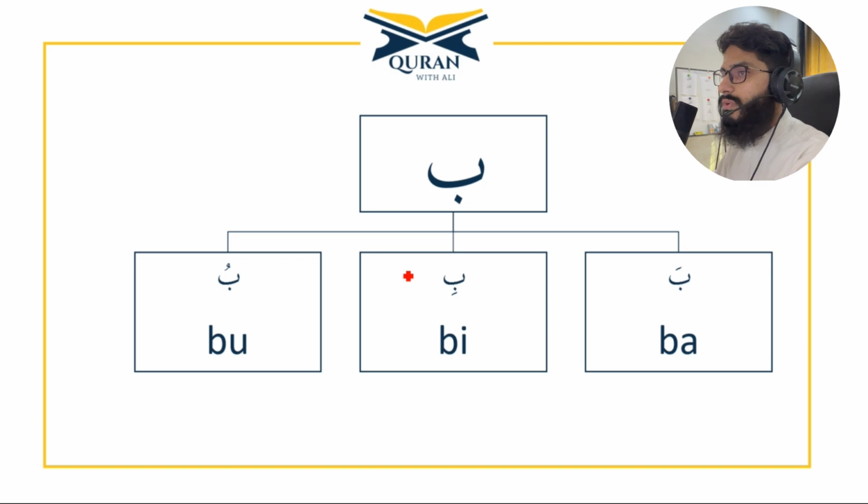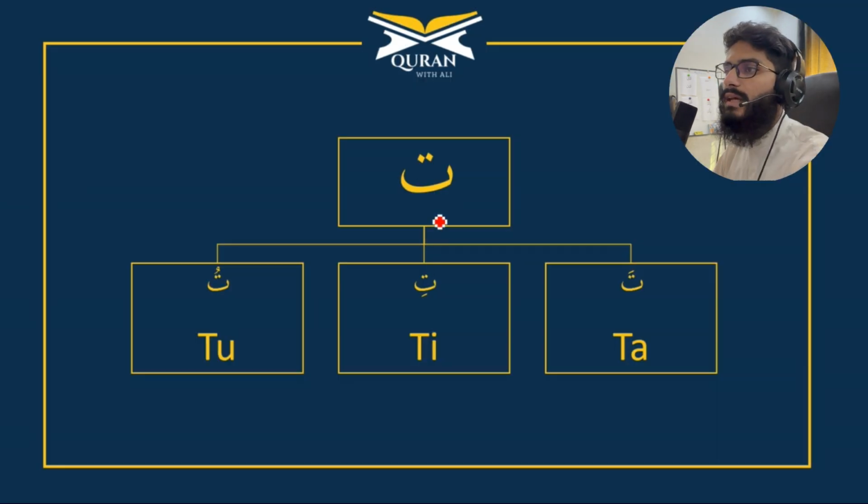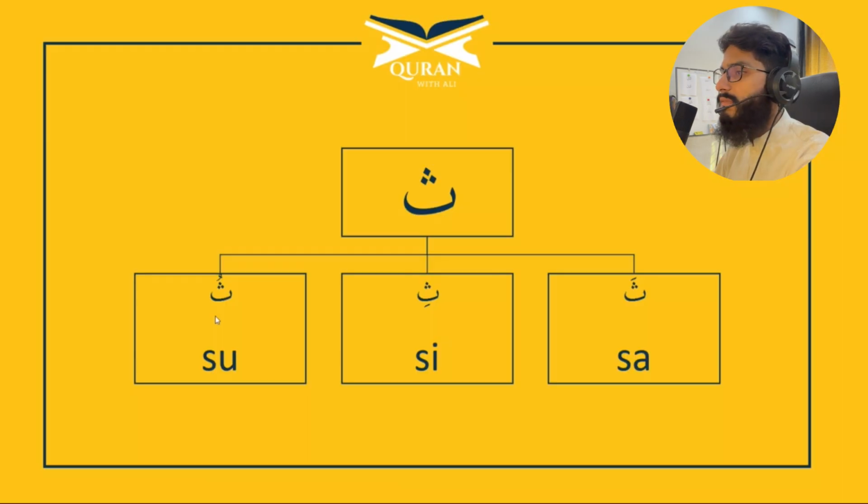Okay, so let's dive into another example. So this is Ta. The first one is Ta Fatha. It will be Ta. The second Kasra, Ti, and the last one will be Tu. Ta, Ti, Tu. Read with me.